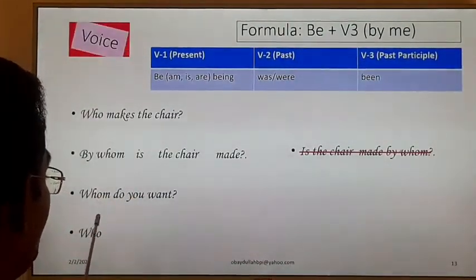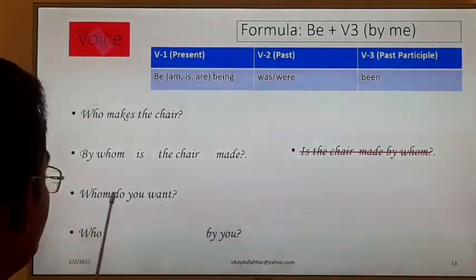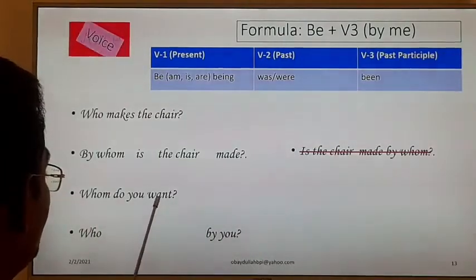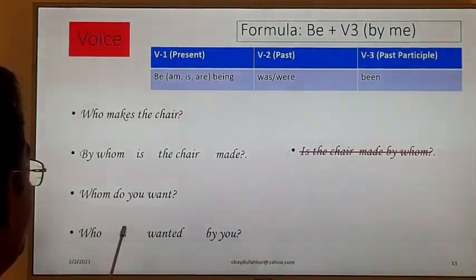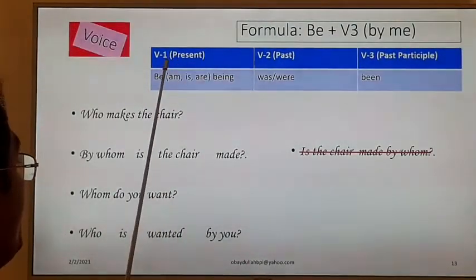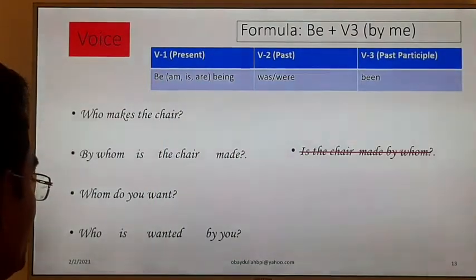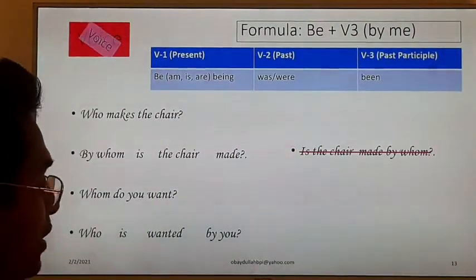"Whom" will be "who", and "you" will be "by you", and "want" becomes "wanted", and we have to take the help of the be verb. We know that "want" is in present form, that is why we take the present be verb, "is". This way we have to change the voice.